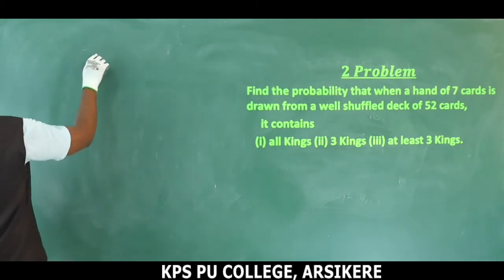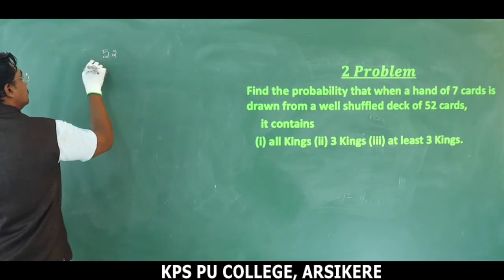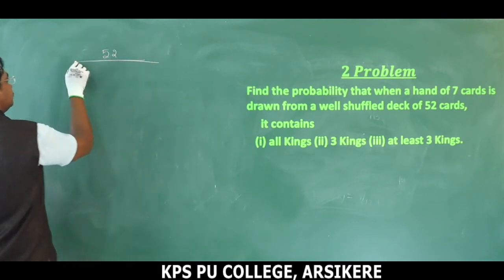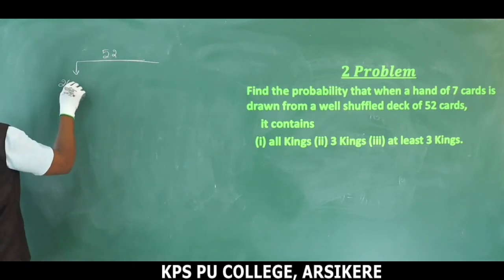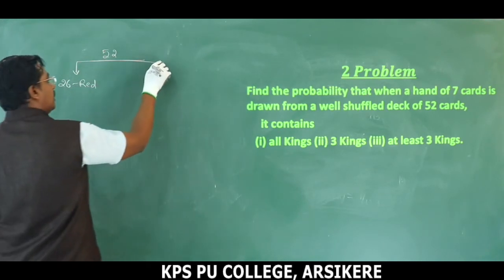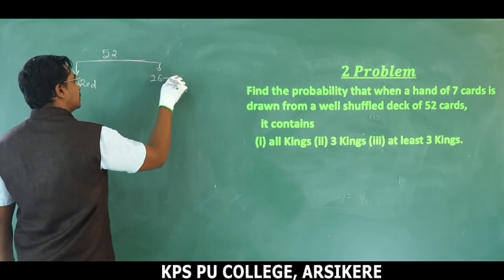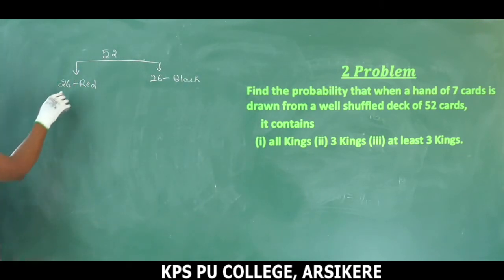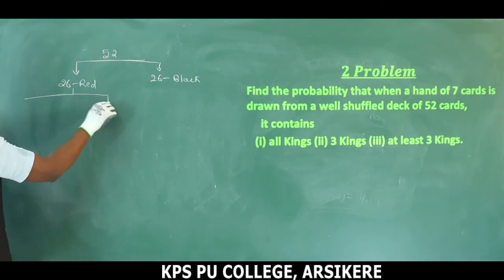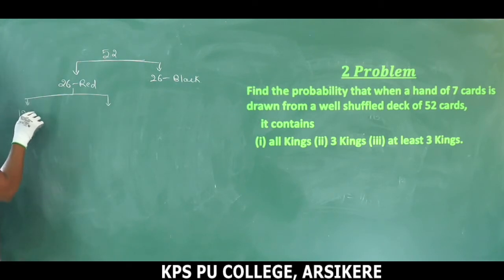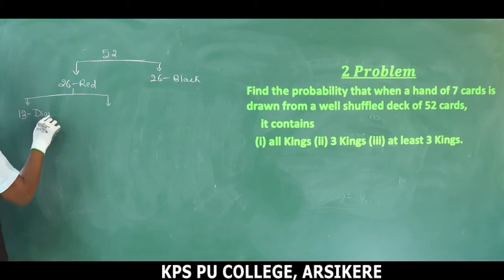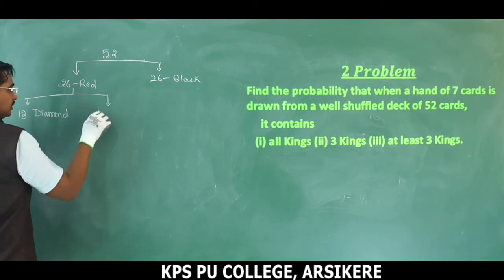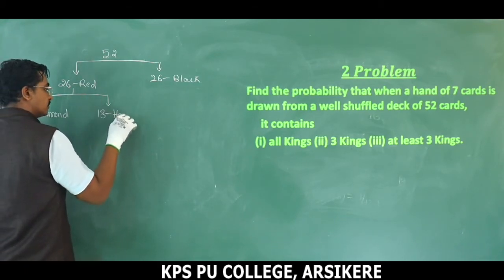So in total we have 52 cards. Within the 52 cards, 26 are red and the remaining 26 are black. Within red, we have 13 diamonds and 13 heart cards.